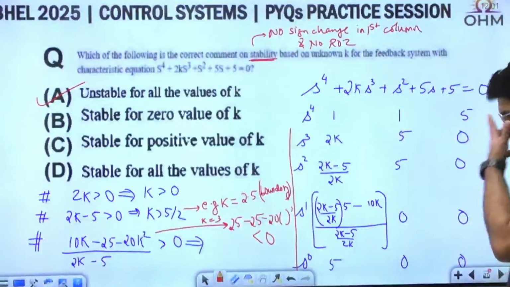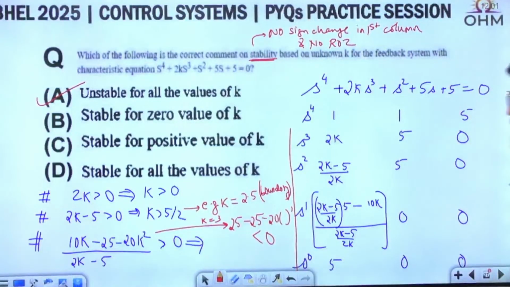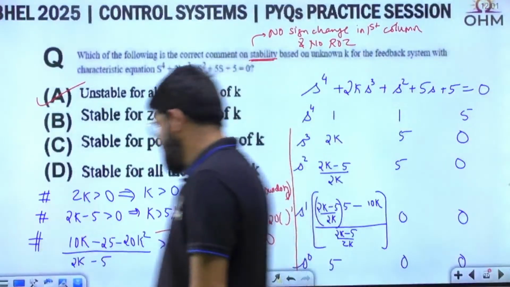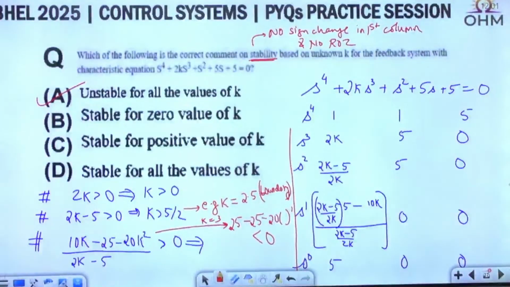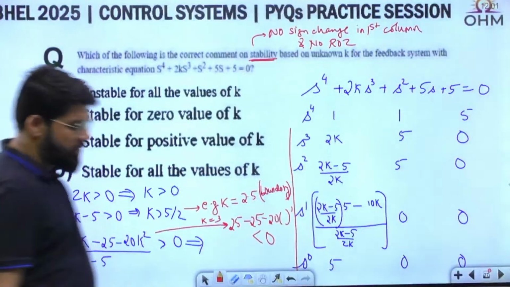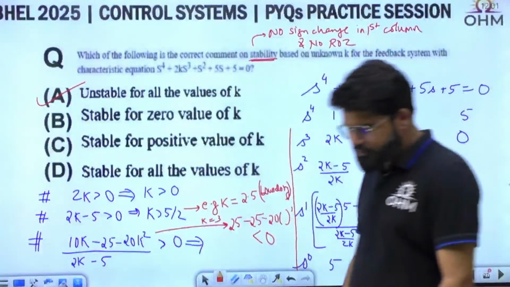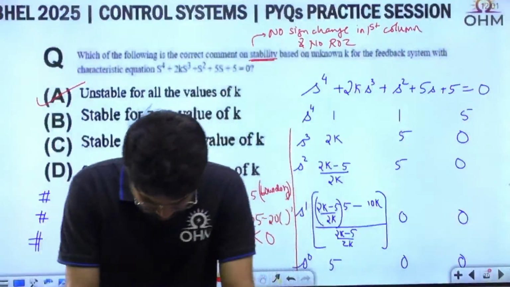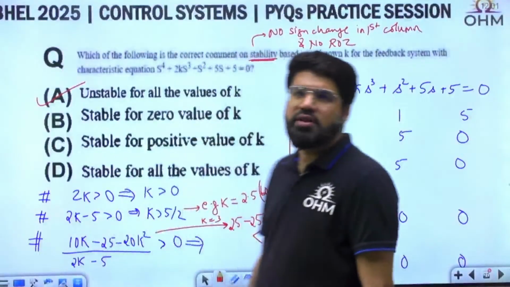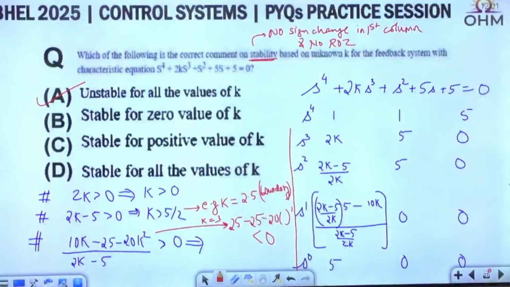That is for sure, it is unstable for all values of k. That's not going to match at any cost. Option A would be the correct one. Okay, next question.